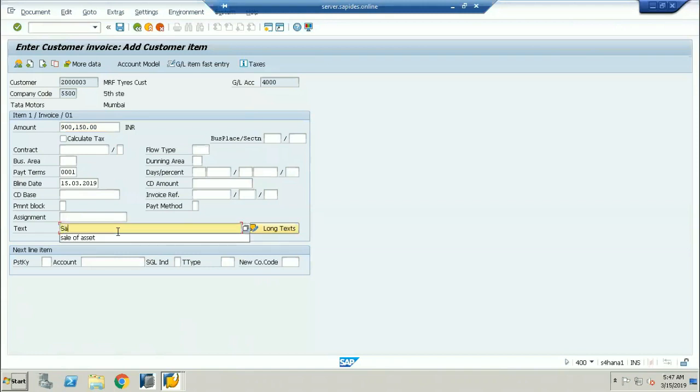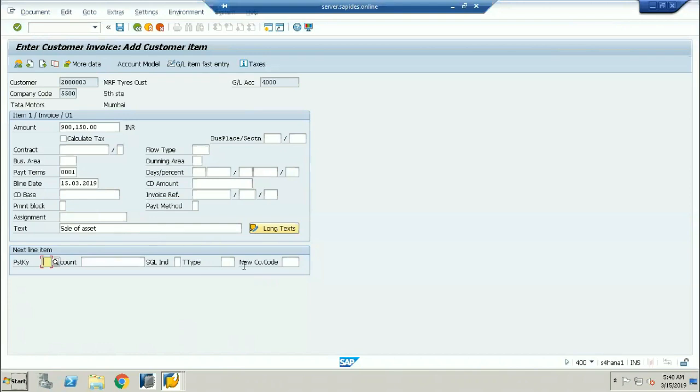Now I'm writing a sale of asset. I'm selling an asset to a customer here. Very, very important: when you are doing the sale of asset, whether you want to do the complete retirement or the partial retirement. Complete retirement means the complete asset is sold, while partial retirement means a percentage of the asset is retired and sold to a customer.